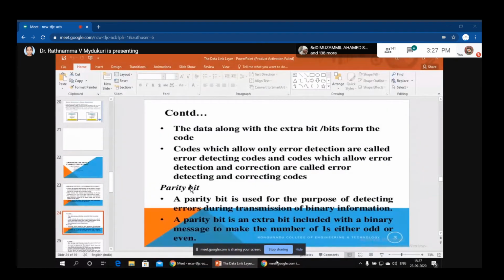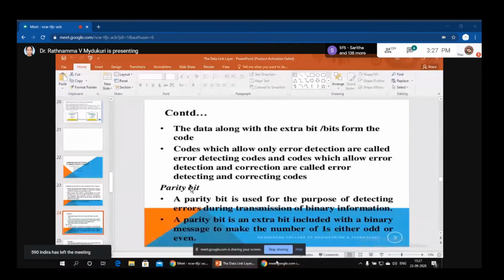These parity bits may be based on the number of ones, that means odd parity or even parity. Two types of parity bits will be there, odd parity or even parity. We will discuss more about this here.